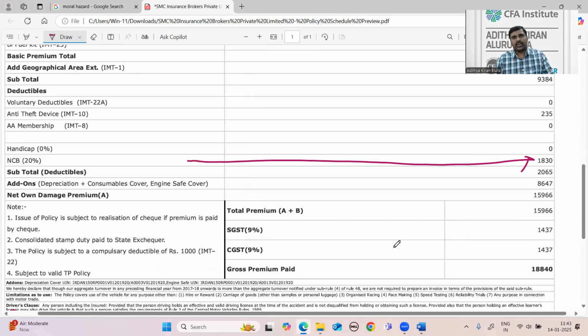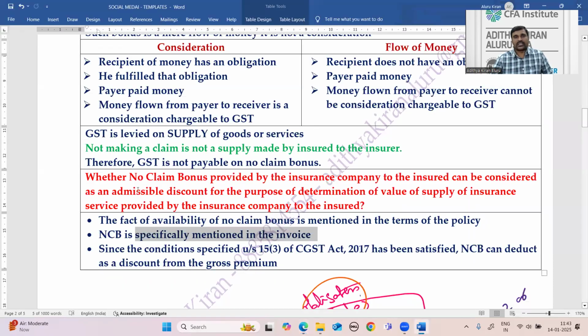It is clearly mentioned in the terms of the policy, and it is also clearly mentioned in the invoice. These are the two conditions specified in section 15 subsection 3. It should be mentioned in the agreement and it should be mentioned in the invoice. No claim bonus fulfills these two conditions. Accordingly, it can be deducted as a discount from the gross premium.